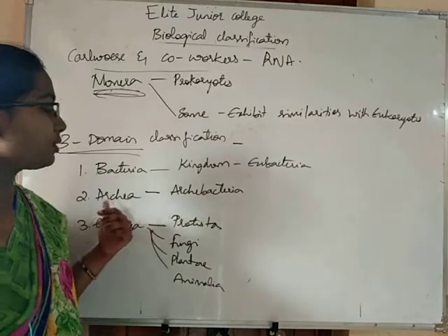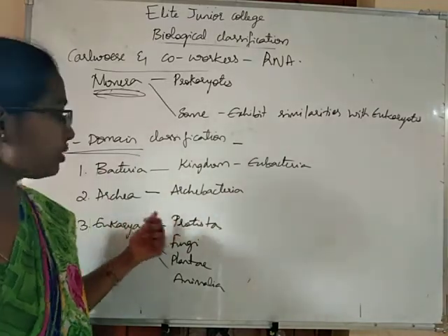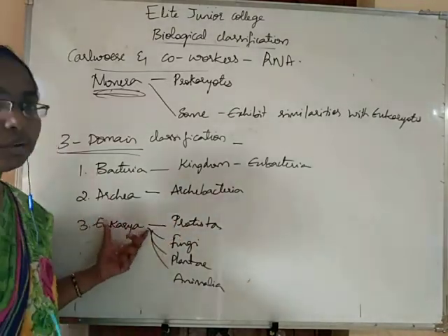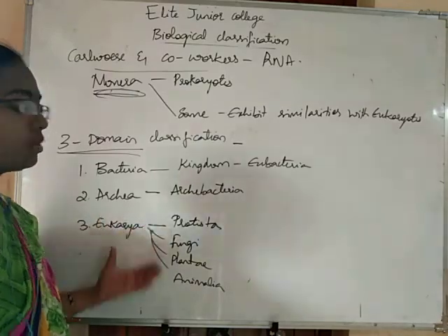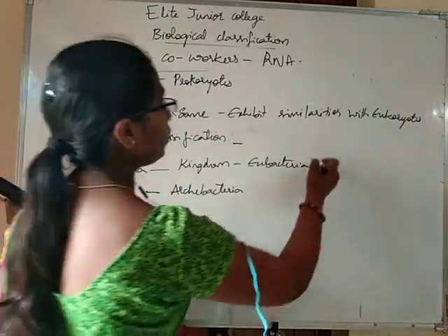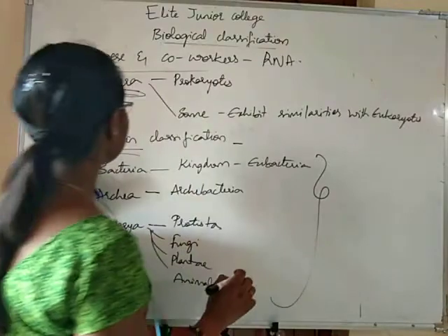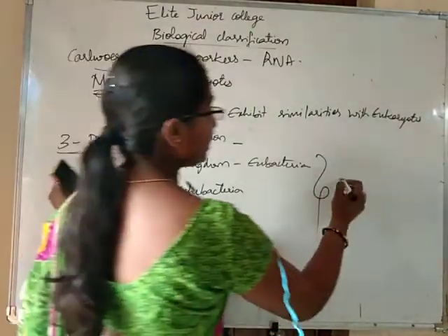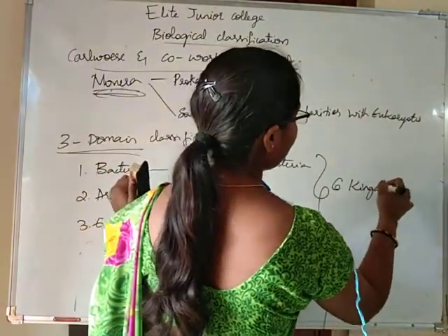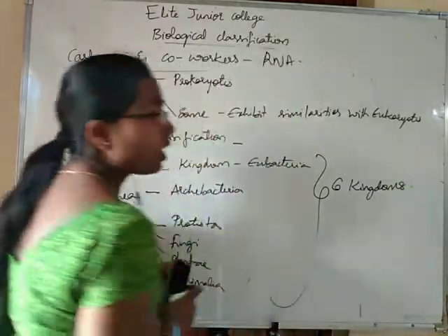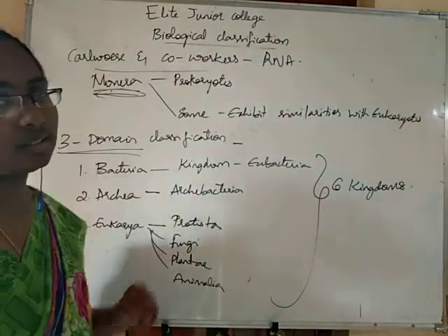So it is included into a separate domain, archaea. Eukarya means all the eukaryotic organisms are included into the domain eukarya. So in the domain classification there are 3 domains and 6 kingdoms.